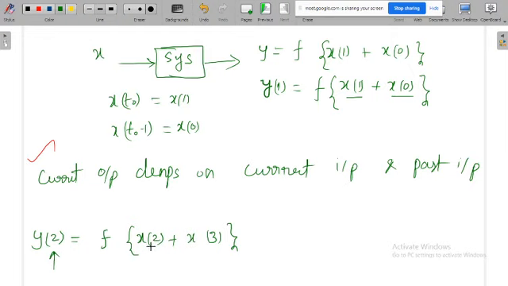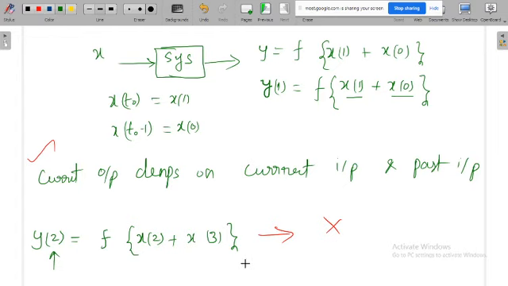It depends on the current input, but it also depends on the future input. Again, we do not know what the future input is. The future input could be anything. So again some contradiction is there here. These kinds of systems are non-causal systems. Practically this is not possible, but we classify these kinds of systems as non-causal systems.